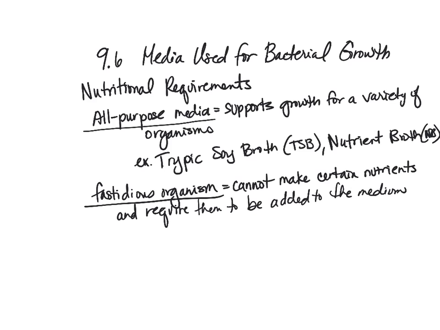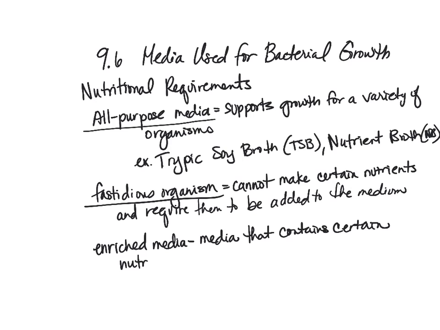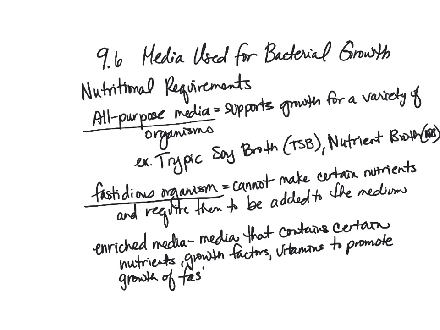What would work for this purpose is called enriched medium. Enriched media is specific to those fastidious organisms. It is media that contains certain nutrients, growth factors, or vitamins to promote growth of fastidious organisms.